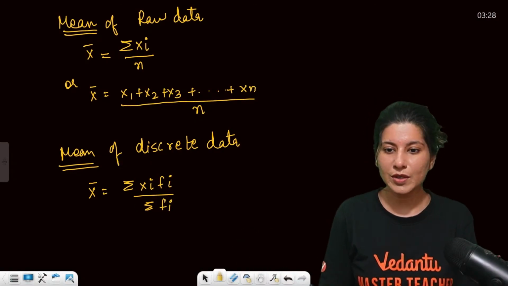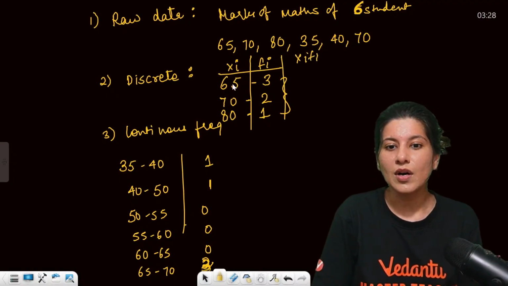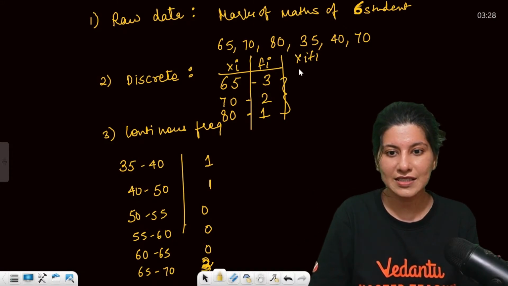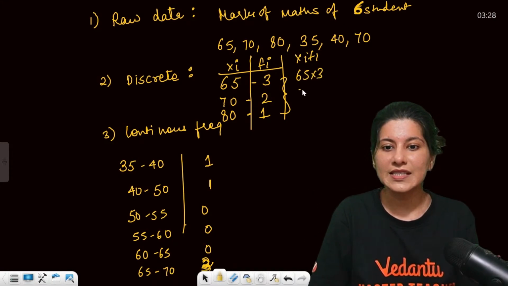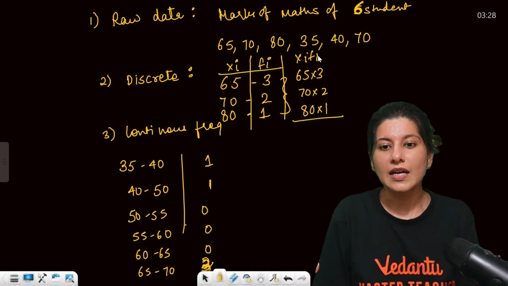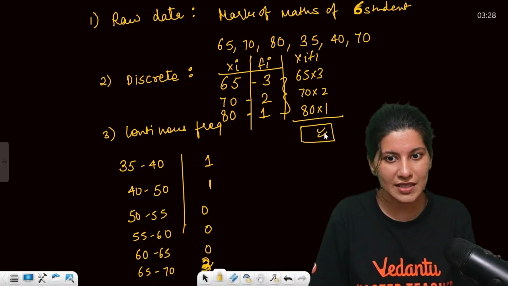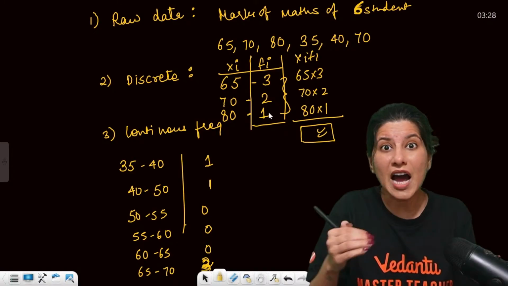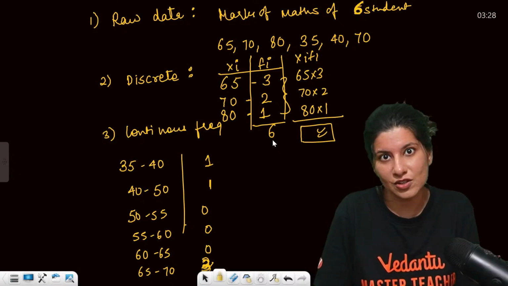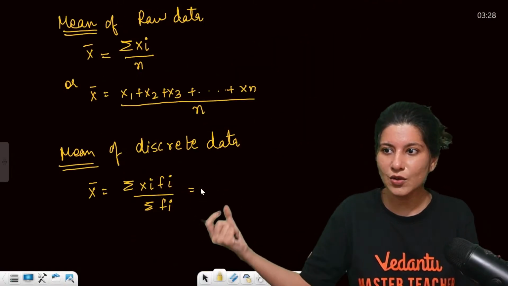Okay, so what we are going to do is, suppose in this question, xi fi. So 65 into 3, because 3 students got 65 marks. Then 70 into 2, 2 students got 70 marks, and then 80 into 1. Now you just have to total it. So sigma xi fi will be this. Sigma fi will be how many students there are: 3, 4, 5, 6. Number of students, total number of observations basically, upon 6. So basically you just have to plug in the values.